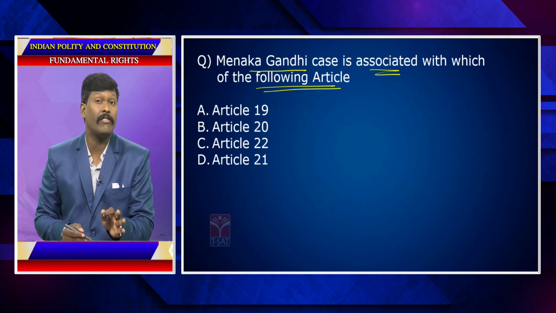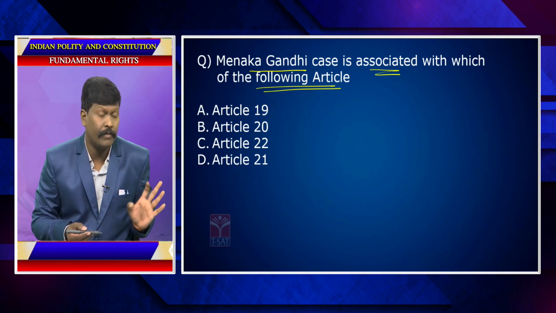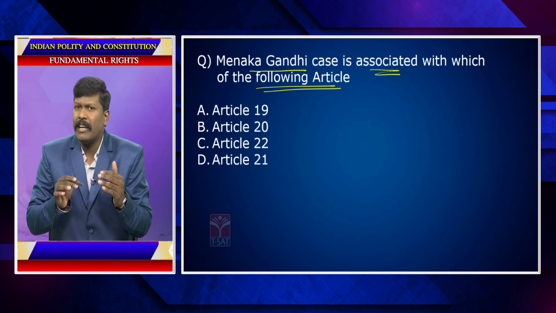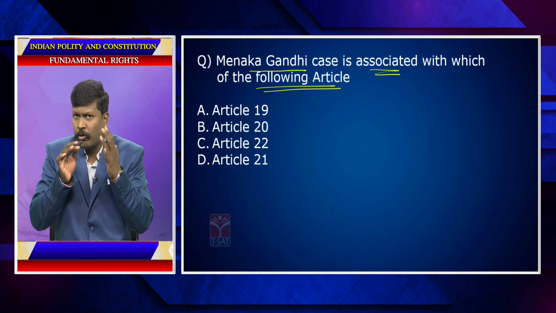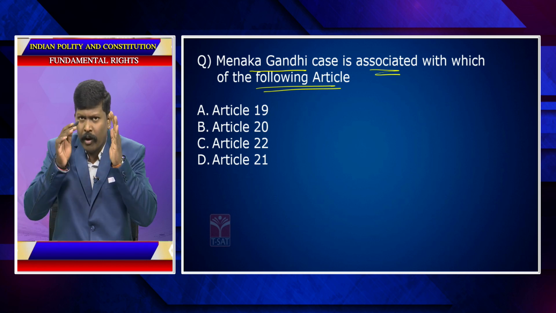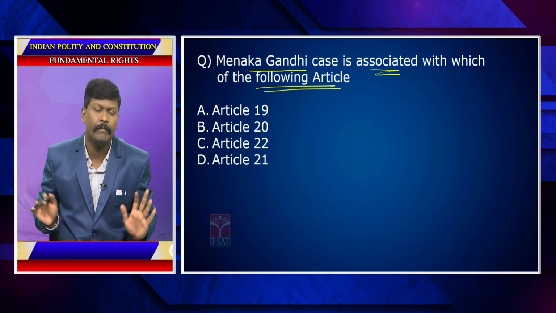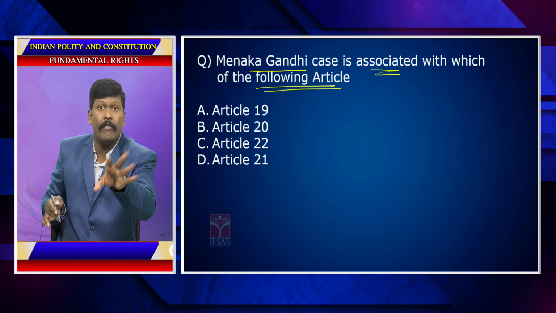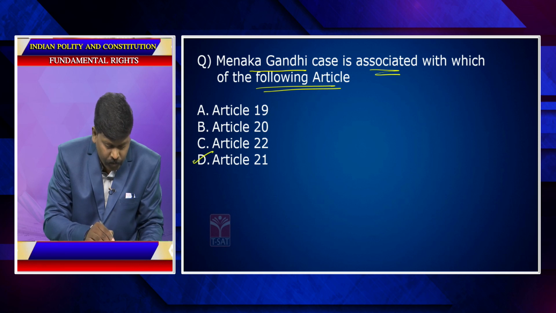Maneka Gandhi versus Union of India is a very famous case which made the Supreme Court of India review one famous article. I told you just before, that article is the most reviewed article, and it is Article 21.